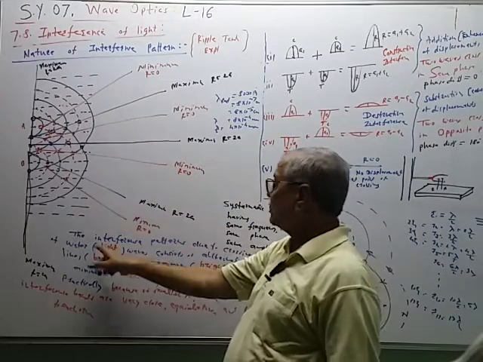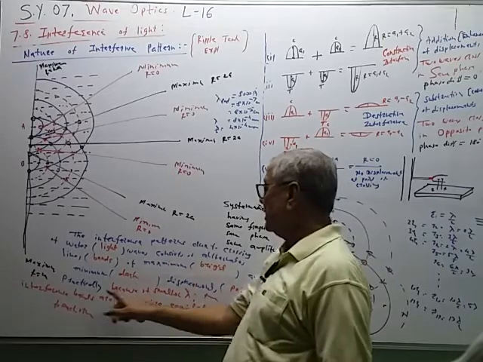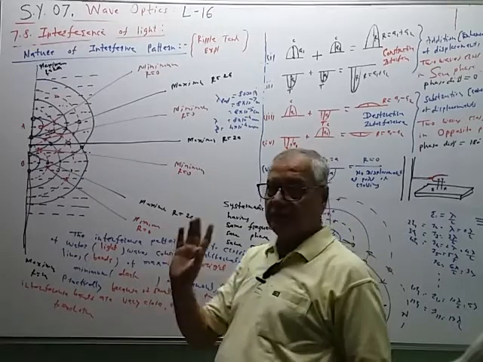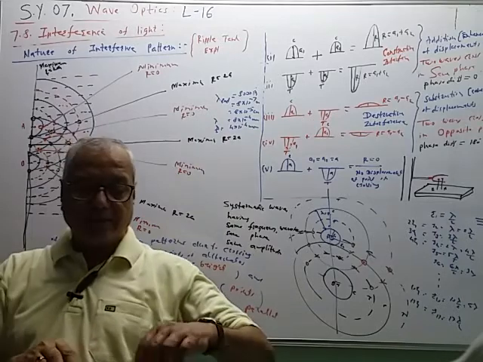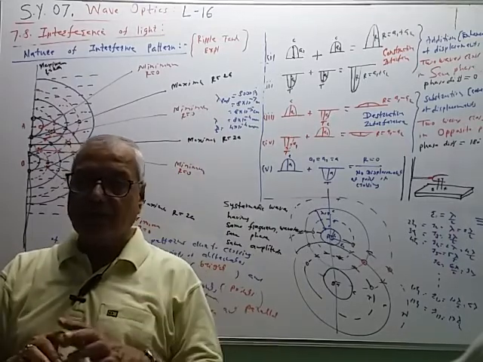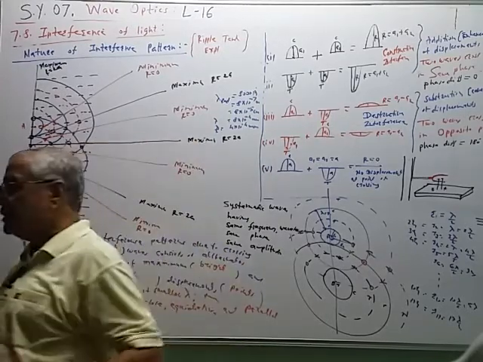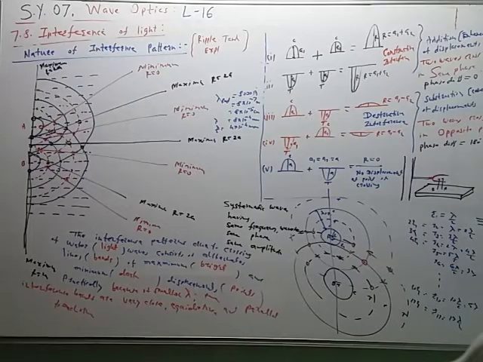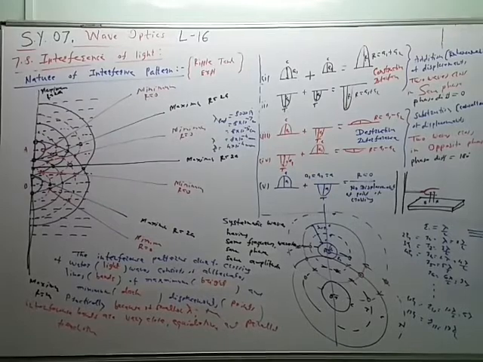When light waves cross each other, the interference pattern due to the crossing of the light waves consists of alternate bright and dark bands, and these bands are very close to each other, equidistant and parallel to each other, like this. Young's double slit experiment is also in our syllabus, and its figure is given in our notes. So this is the nature of the interference pattern. We have used this diagram.